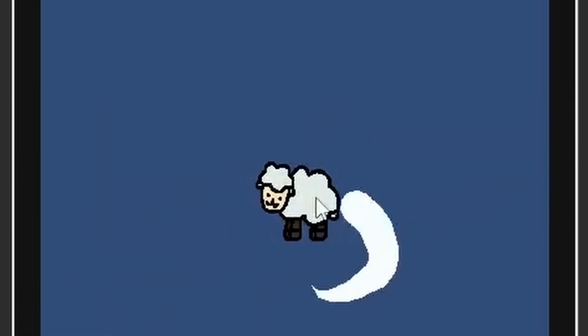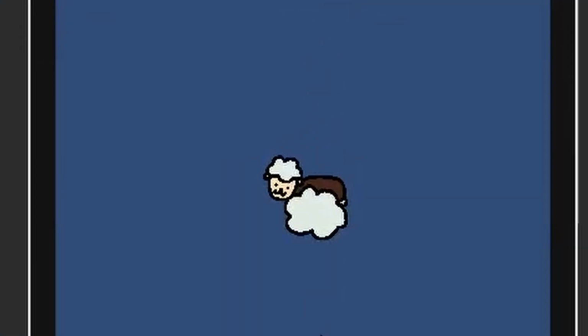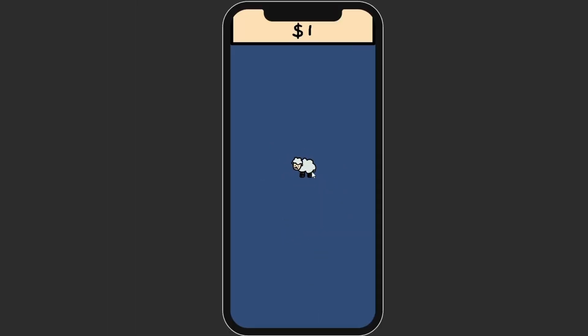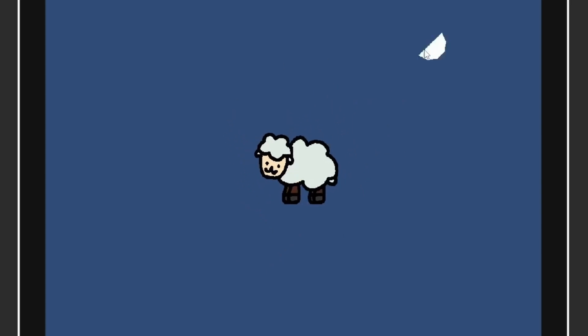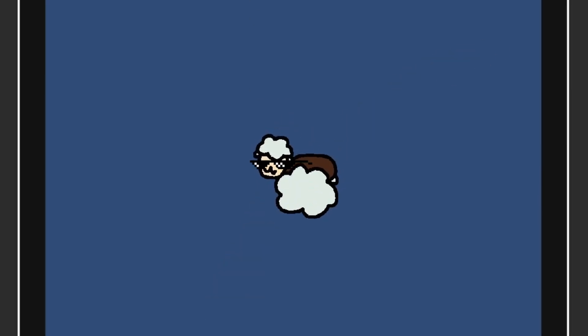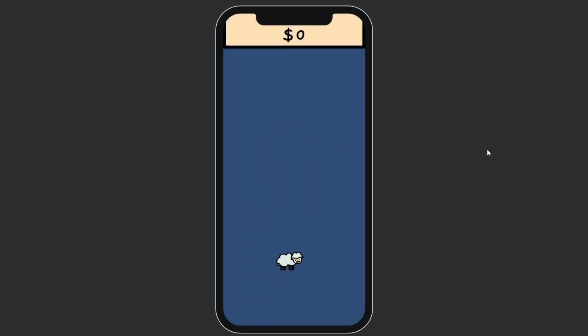So I added shearing. The sheep now drops wool when you swipe over it, and when you swipe over the wool, you collect it and earn some cash. Lastly, I added a cool little effect for picking up the wool, and a text that appears and tells you how much you earn from the wool. Well, the sheep was pretty cool and all, but it didn't do anything, so I made it wander around.